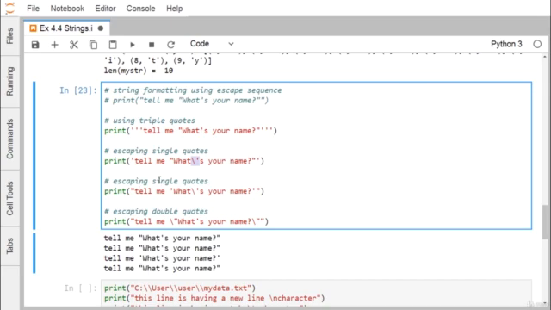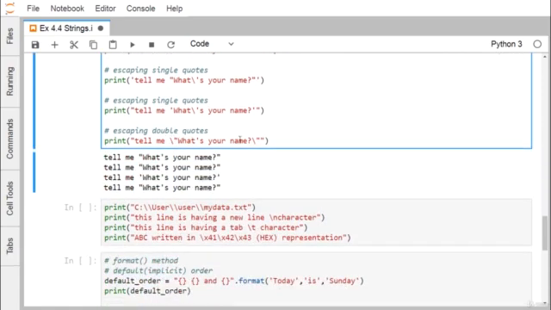So now we have escaping single quotes. We are doing the reverse actually: here we put single quotes as the outer one and double quotes as the inner one. But if you go for double quotes as the outer one and single quotes as the inner one, then obviously the single quotes will get printed here.